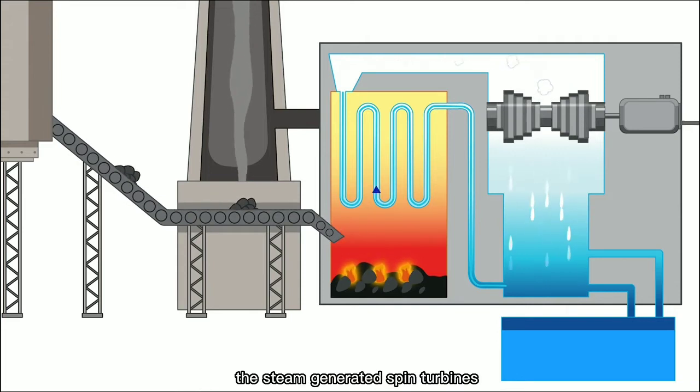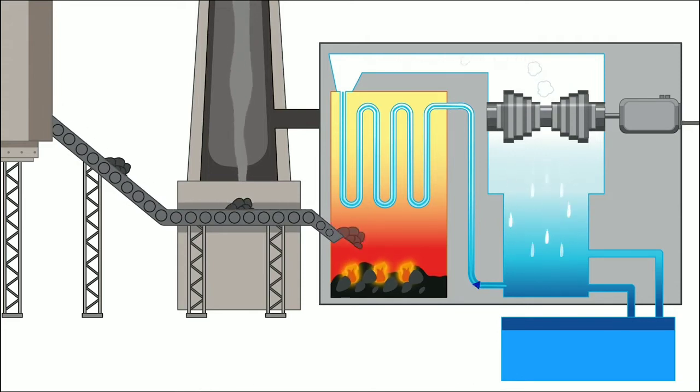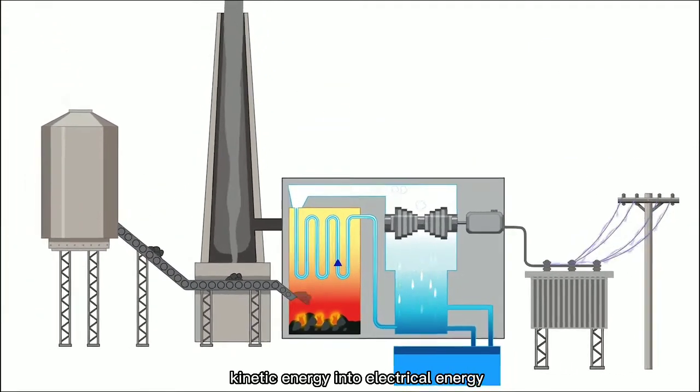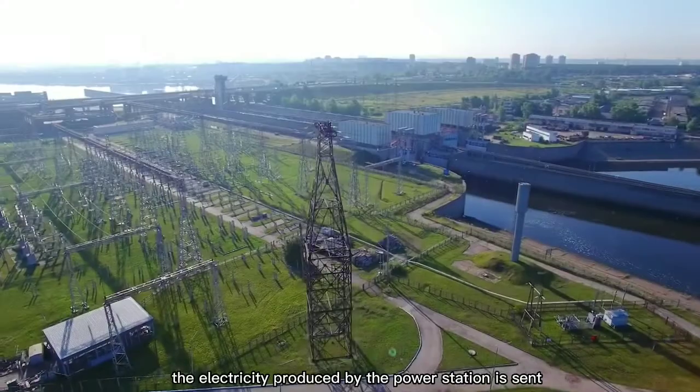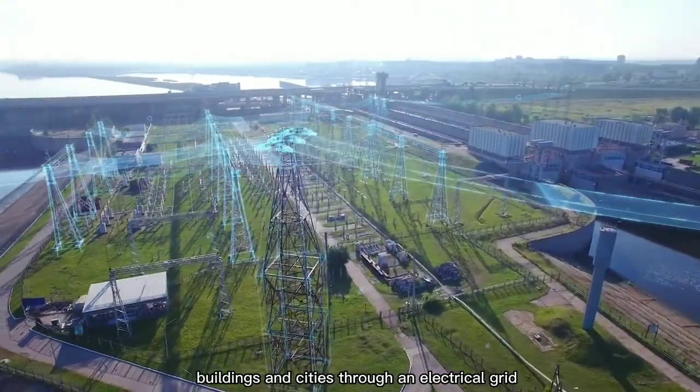The steam generated spins turbines, which then turn a generator. As the generator turns, it converts the kinetic energy into electrical energy. The electricity produced by the power station is sent along power lines that connect homes, buildings, and cities through an